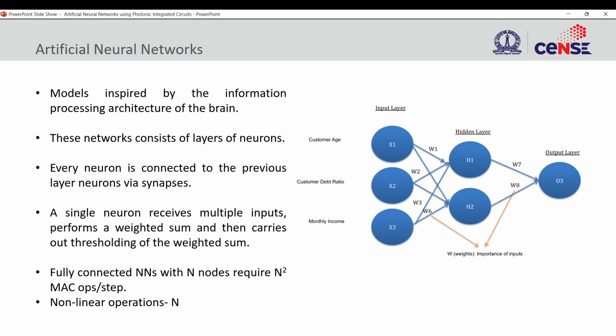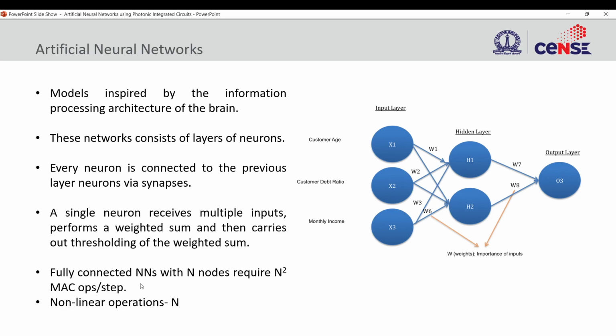So if there are n nodes in both the layers, say it was 3 and 3, then we would have required 9. So like that, fully connected neural networks with n nodes require n square MAC operations and n nonlinear operations. So number of nonlinear operations just depends on the number of neurons in that layer. So n. So clearly we can see that the MAC operations are scaling as n square, and nonlinear operations are scaling as n.